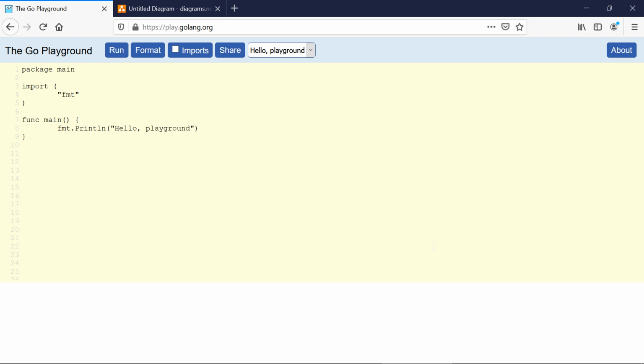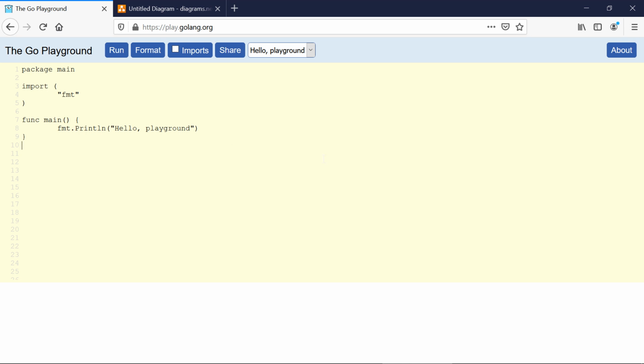In this video we're going to be looking at the if statement. The if statement is the simplest of the decision-making statements. If we have a condition and the condition is satisfied, then we execute the body of that if statement. If the condition is not satisfied, then we don't execute the body of that if statement.